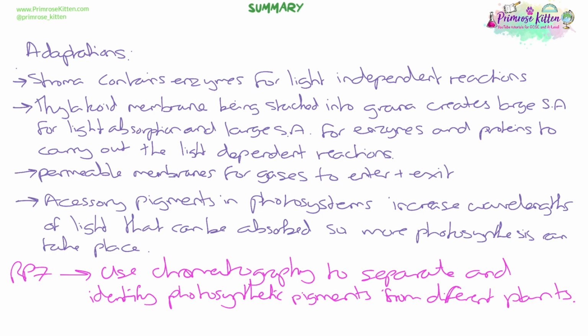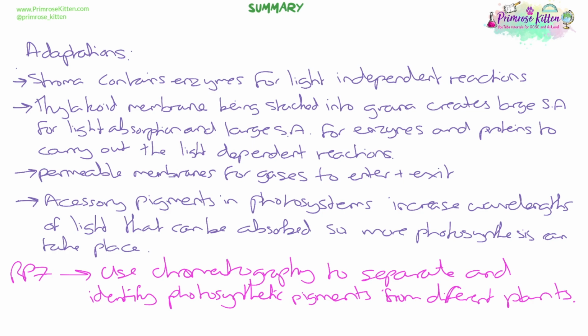So the stroma is where the light-independent reactions happen and it contains the enzymes, including ATP synthase. The thylakoid membrane is where the light-dependent reactions happen. It's where the light is being absorbed. So the stacking of those grana and those thylakoid discs creates a large surface area for light absorption and a large surface area for the enzymes and the proteins that are within the membrane to help carry out the light-dependent reactions, which means more photosynthesis is going to happen.